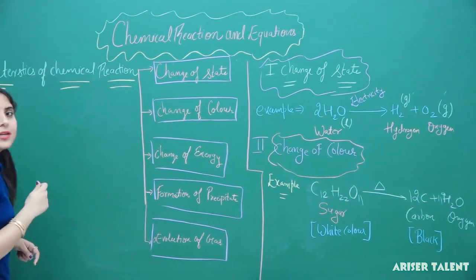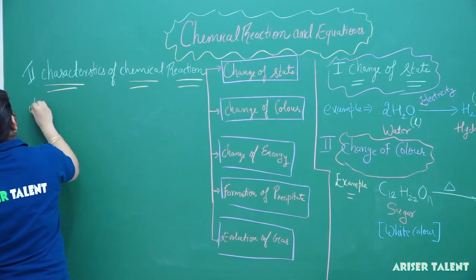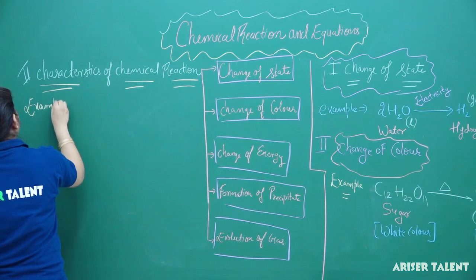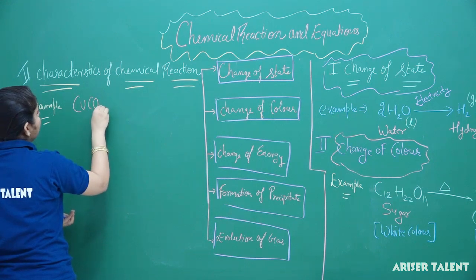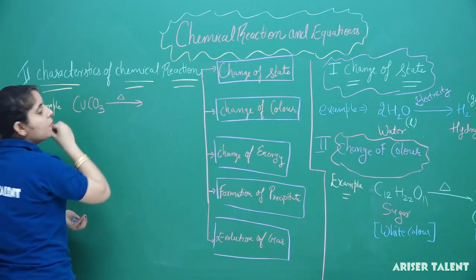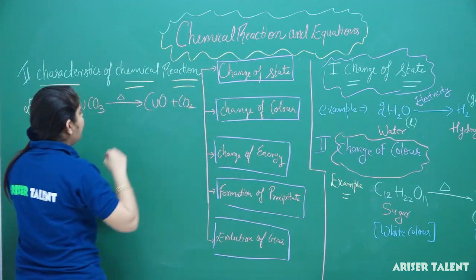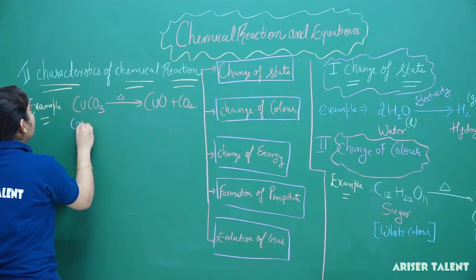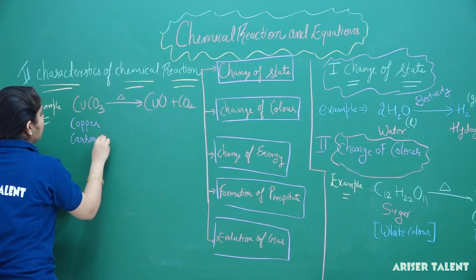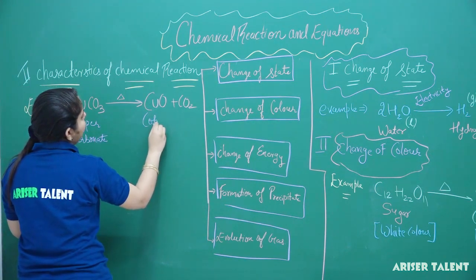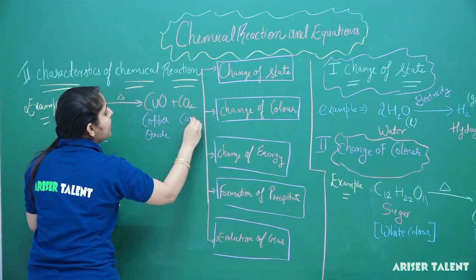Similarly, we can consider one more example for color change. I am taking copper carbonate and start heating it. What I get here is copper oxide plus carbon dioxide. This is copper carbonate, this is copper oxide, and this is carbon dioxide.